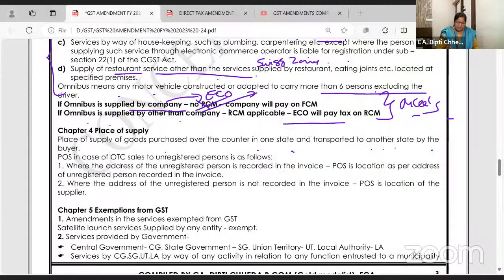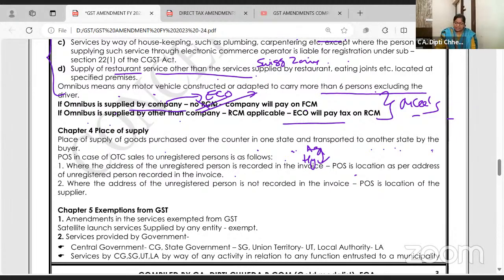Place of supply of goods purchased over the counter in one state and transported to another state by buyer. Place of supply in case of over the counter sales to unregistered person is as follows: where the address of the unregistered person is recorded in the invoice, say my Hyderabad address, Agra, the place of supply is the location as per the address of the unregistered person.